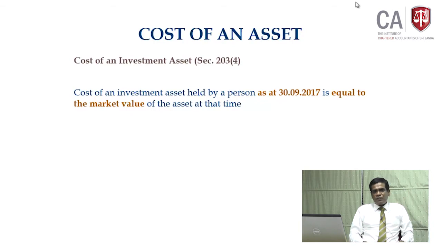Don't go and apply this to all assets, including capital assets of the business. That's the problem. If it is recognized as a capital asset of the business, you don't apply this, but if it is an investment asset, this can be applicable. If an asset is recognized as an investment asset, you have two advantages. One is that in calculating the gain, you can apply the market value as the cost, so that the gain will be reduced. The second advantage is that the applicable tax rate is 10%.